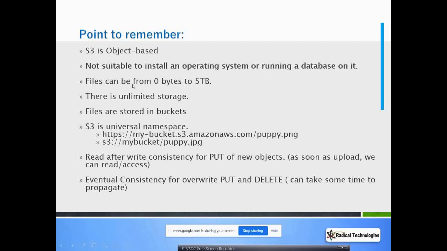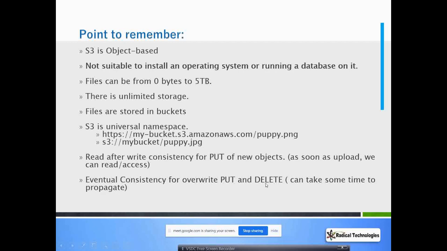You can store your file from 0 bytes to 5 TB. There is no upper limit on the number of files, and there is no upper limit on storage in a single bucket. Files are stored in buckets. S3 is a universal namespace. Your URL will look something like this, and these are our CLI URLs. Read after write consistency for PUTs of new objects, eventual consistency for overwrite PUTs and deletes.